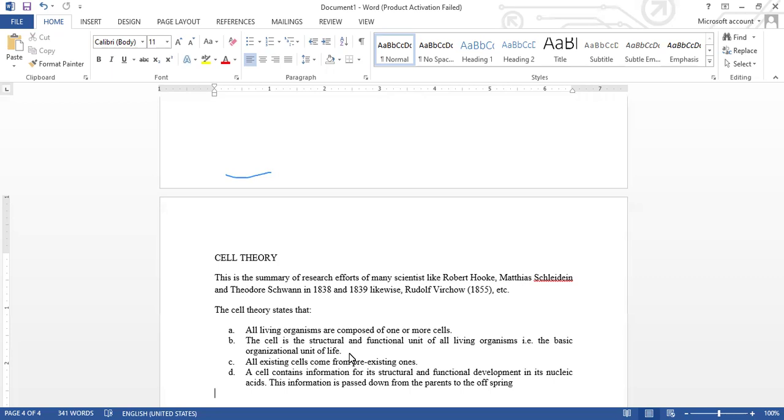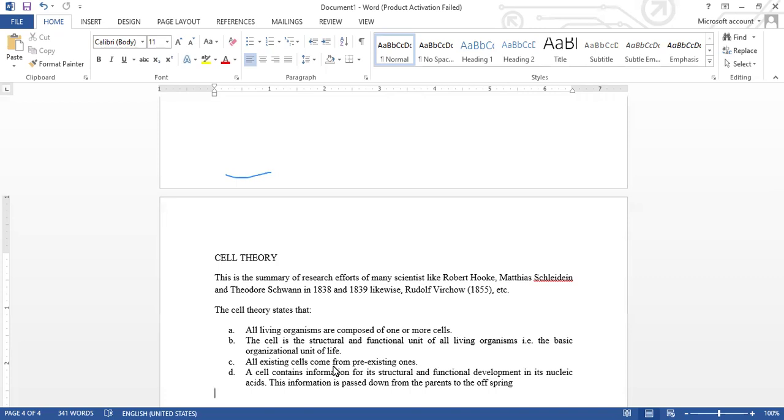What this means is that the cell is the basic organizational unit of life. It's also telling us that no life can exist outside a cell. No life can exist outside a cell. The third one is that all existing cells come from pre-existing cells, or simply all new cells come from old cells. So this is the third cell theory.